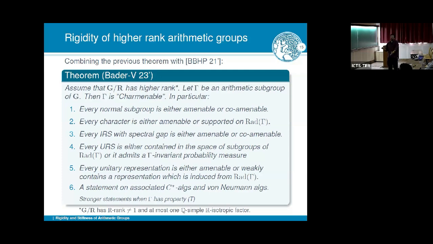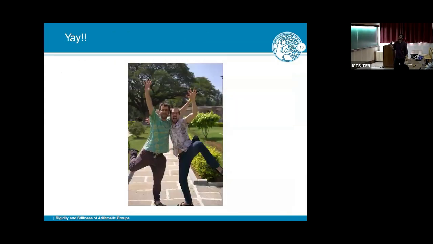Or they're kind of really induced from the amenable radical. They're very large in a sense. So this is the kind of statements you can get. And this is the theorem.